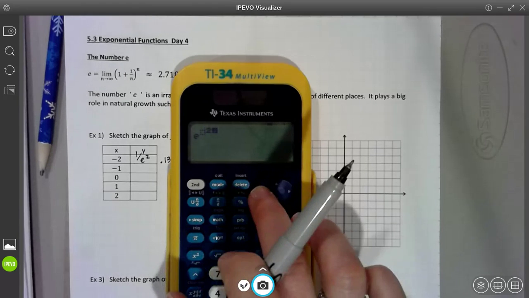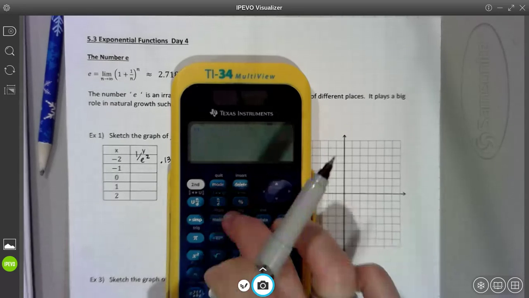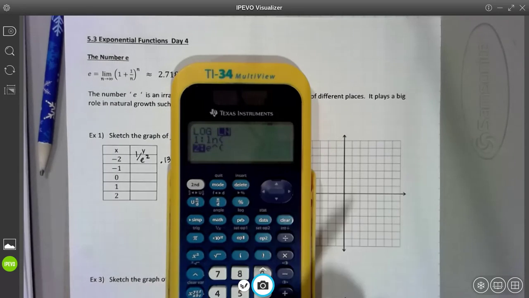Oh, God, I'm an idiot with this calculator. I'm so not used to it. Let me do that again. Hold on, wait for the moron to get this right.